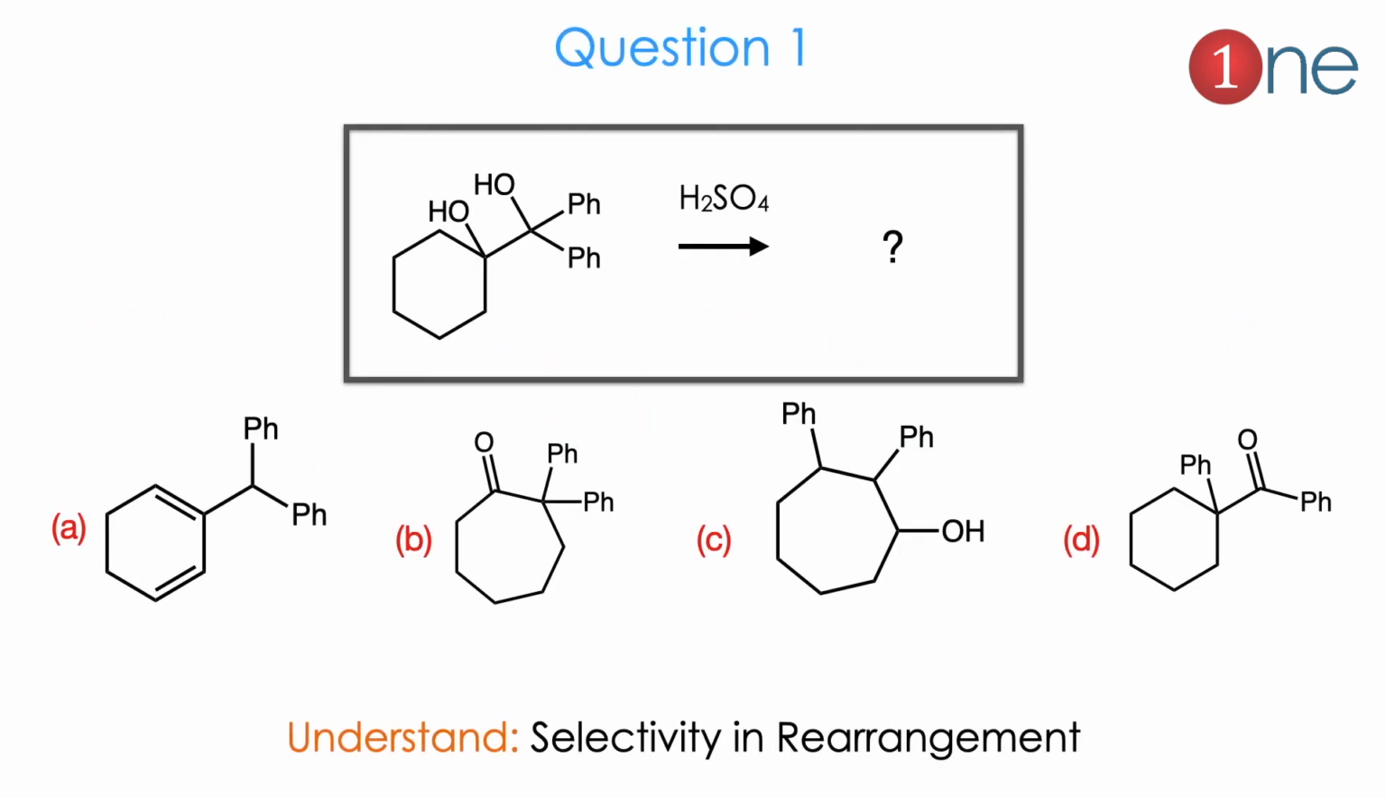Let us see the first question. The first question contains a cyclohexane, which contains 2 hydroxy groups. Phenyl groups are attached on the external second carbon. The acid is the catalyst. They are asking you to predict the product.